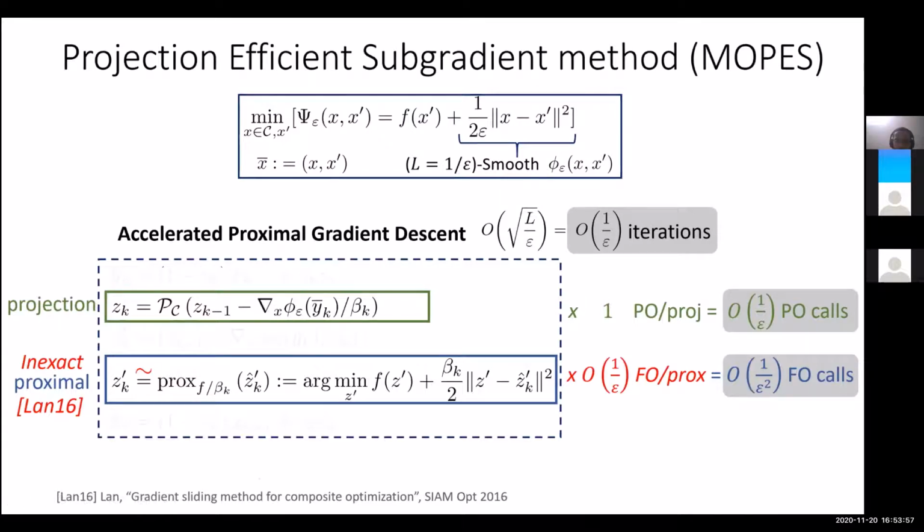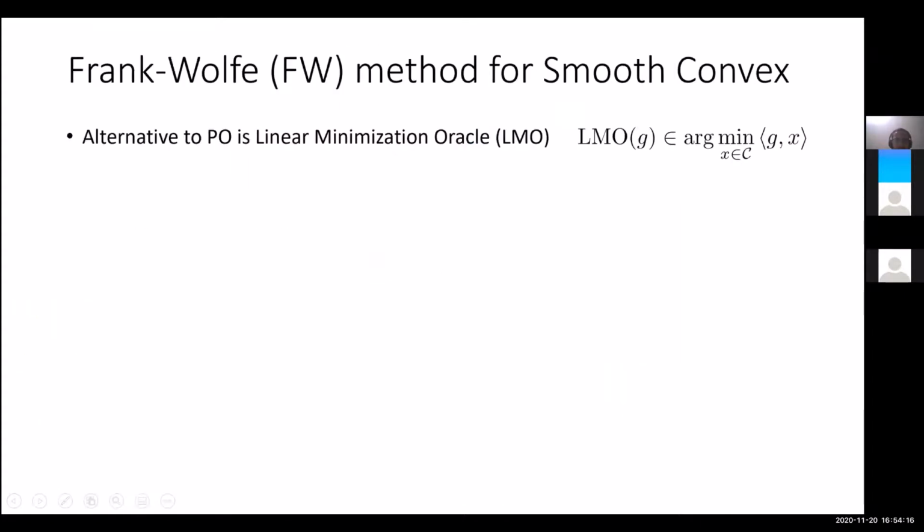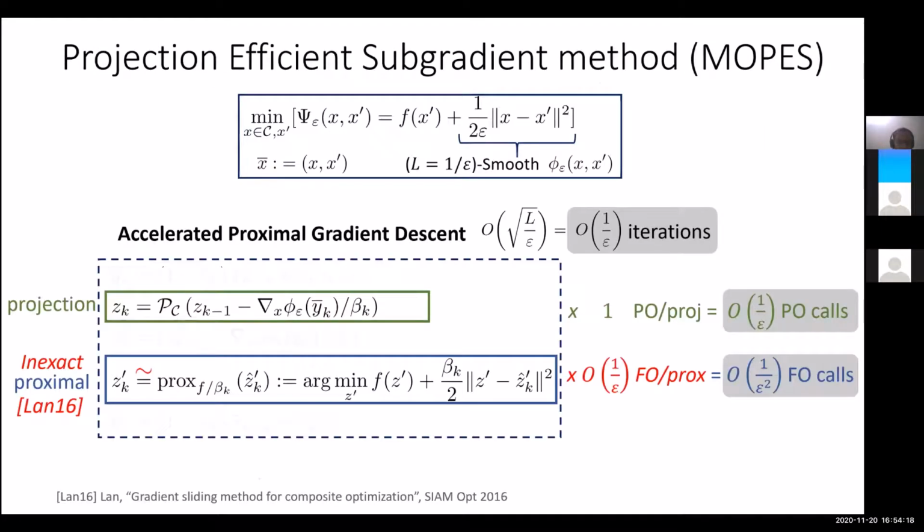So to summarize, using this inexact gradient sliding, which is basically this inexact accelerated proximal algorithm on this Moreau envelope kind of function, requires only 1 over epsilon square first order oracle calls and 1 over epsilon projection oracle calls. Okay, so I can take any questions at this point if you have anything about this part of the algorithm.